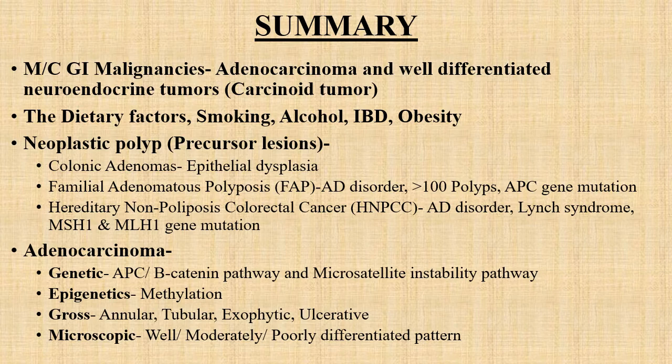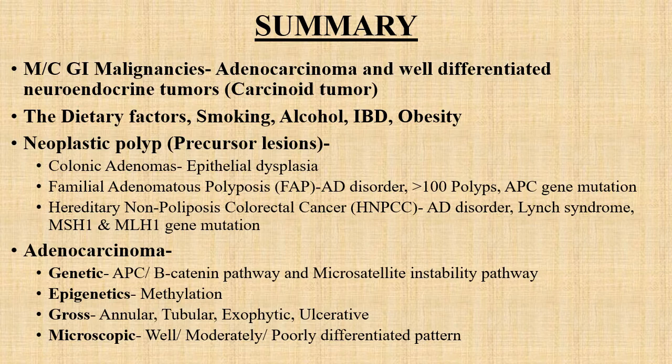The second one is familial adenomatous polyposis, which is an autosomal dominant disorder. For the diagnosis of FAP, more than 100 polyps are required and there is an APC gene mutation. The third one is hereditary non-polyposis colorectal cancer, HNPCC. It is also an autosomal dominant disorder, also known as Lynch syndrome, and it has MSH2 and MLH1 gene mutations, that is, DNA mismatch repair gene mutation.